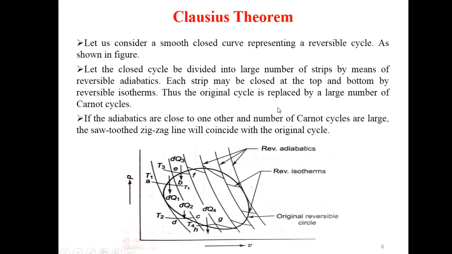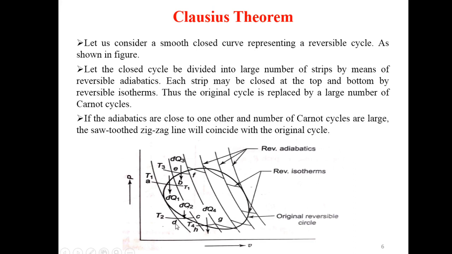Thus, the original cycle is replaced by a large number of Carnot cycles. We know that Carnot cycles consist of two reversible adiabatic processes and two reversible isothermal processes. So we can see here AB represents reversible isothermal process, BC represents reversible adiabatic process, CD represents reversible isothermal process, and DA represents reversible adiabatic process. So two processes BC and DA represent reversible adiabatic, AB and CD represent reversible isothermal. So this will form the Carnot cycle.